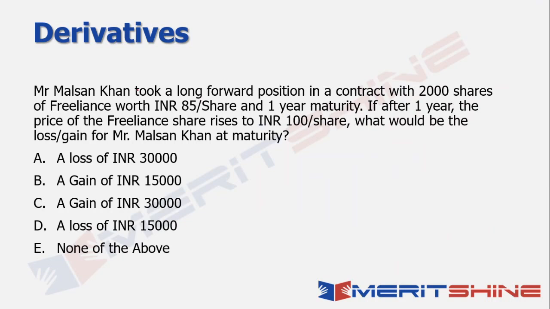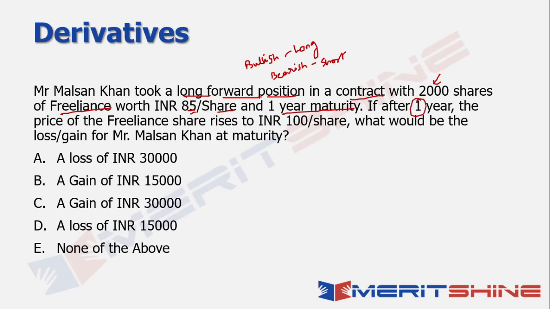Now you're saying that Mr. Balsan Khan took a long forward position. It means it's a bullish position, right? So when I say bullish, the other word that can be used for that is long. And similarly, when I say bearish, the other word that can be used for it is short, right? So Mr. Balsan Khan took a long forward position in a contract with 2,000 shares of Reliance worth 85 per share and 1 year maturity.